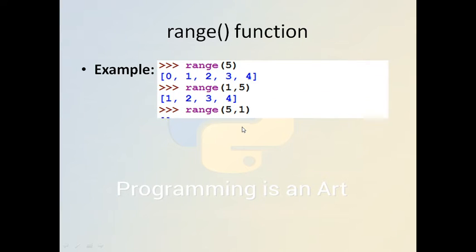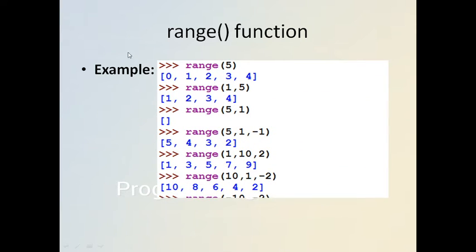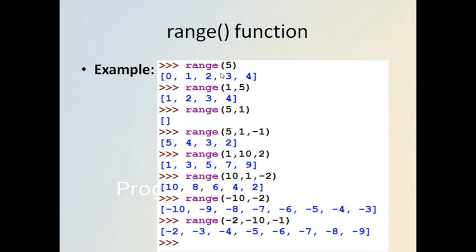As we have seen in the example, range 5 means we can print the list 0, 1, 2, 3, 4. Range 1 to 5 means 1, 2, 3, 4, so only 4 elements. Range 5 to 1 will create an empty list, because 5 to 1 is a